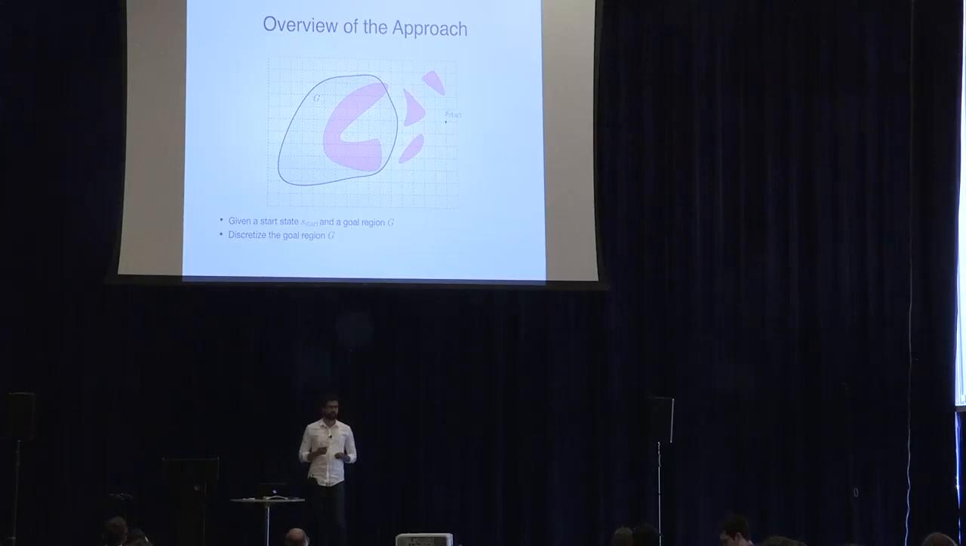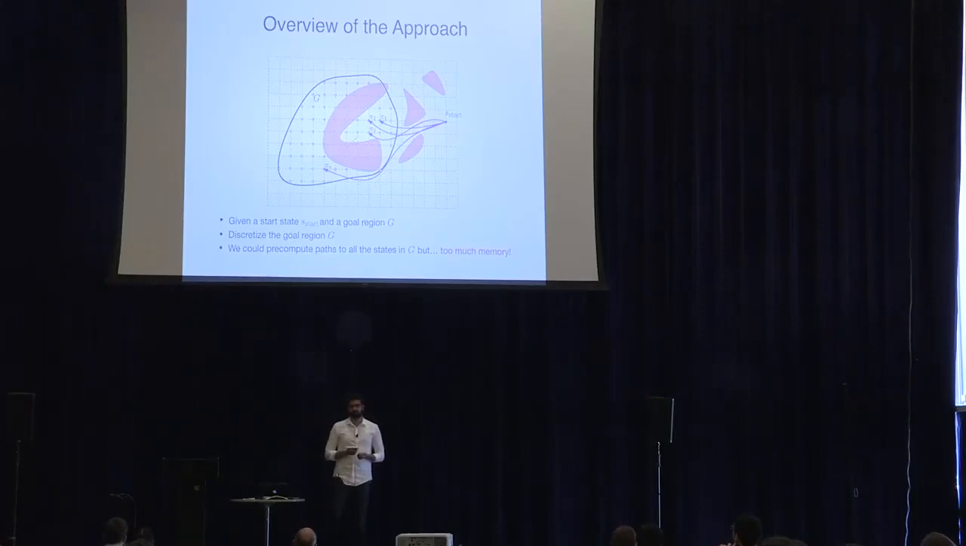Now, one could think, why can't we just enumerate all the states in the goal region and pre-compute paths from the start state to each of those? The problem is that in this 2D example, it's possible. For higher dimensions, we will very quickly run out of memory. Also, if you have like 1 million states in the goal region, it'll take forever to pre-compute these plans. So can we do something better?